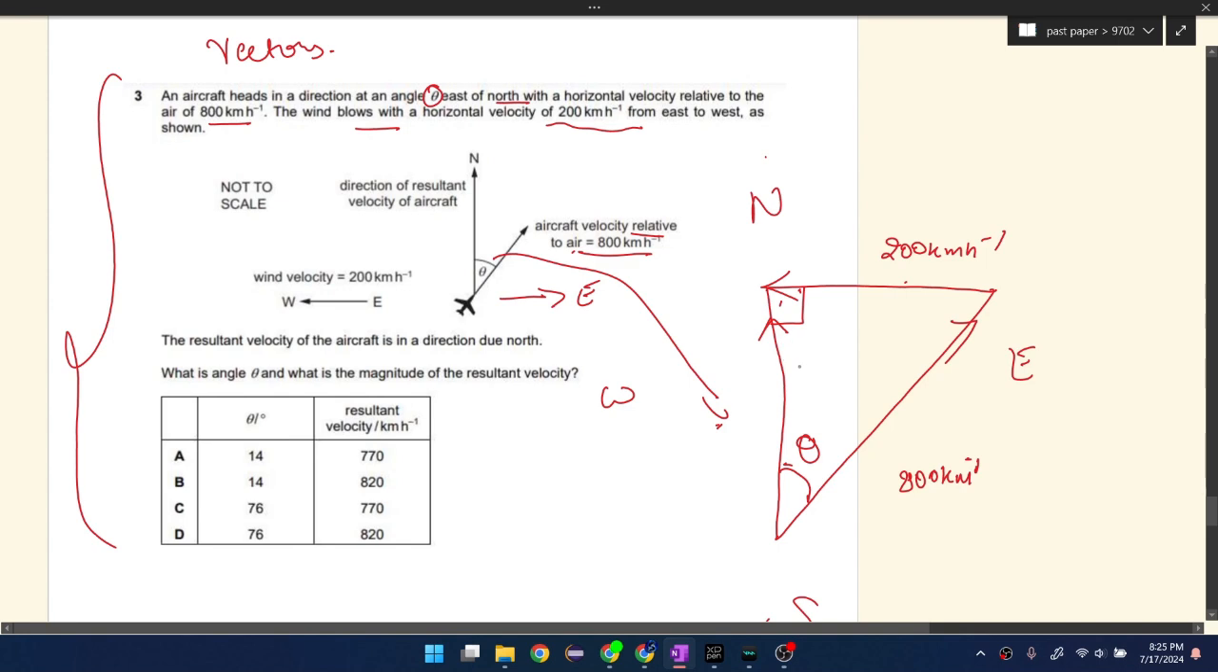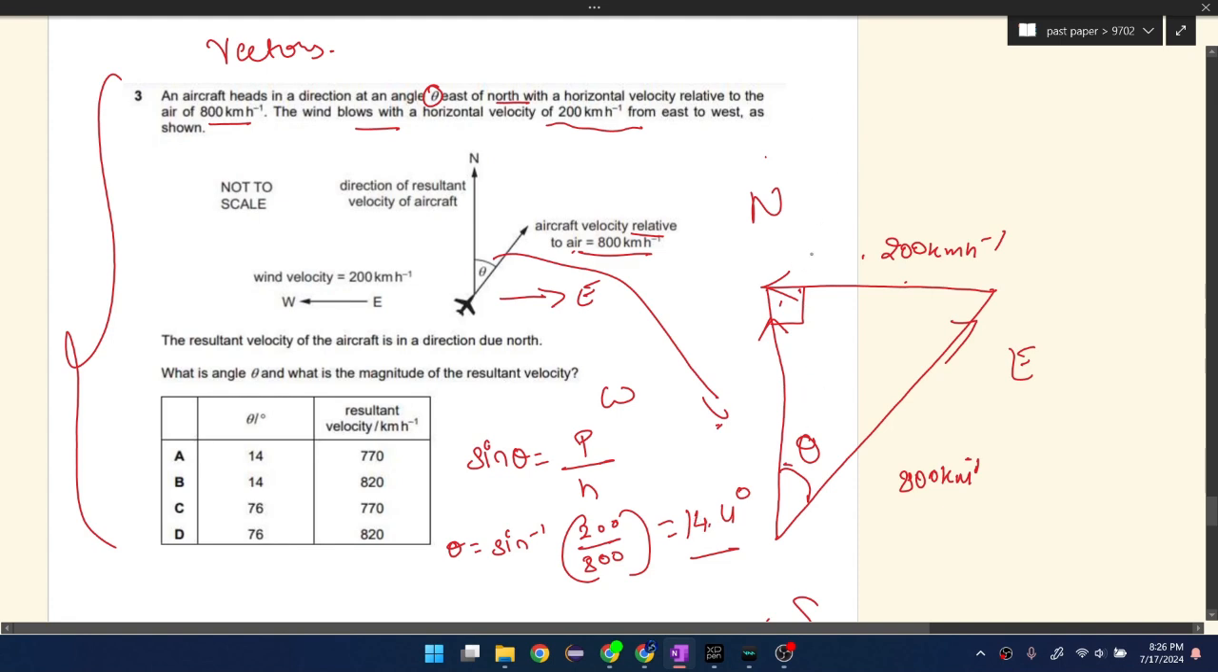So using this, we have the perpendicular and we have the hypotenuse, so we can use sine theta. Sine theta is equal to perpendicular by hypotenuse. Theta is equal to sine inverse of 200 by 800, which is 14.4 degrees.